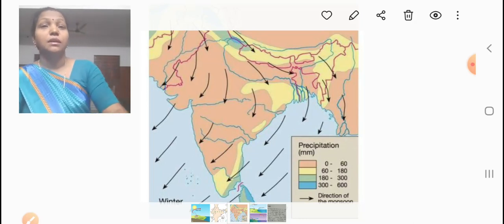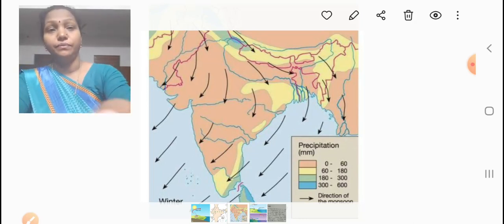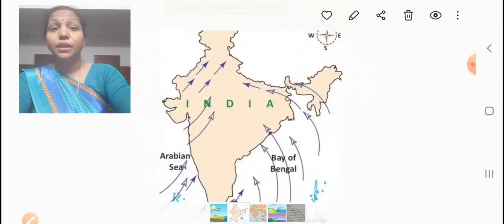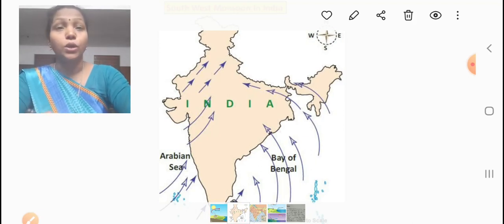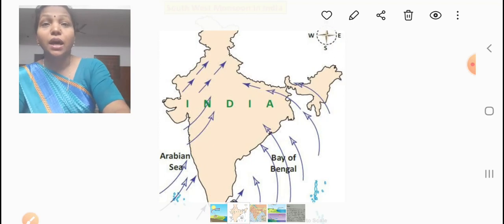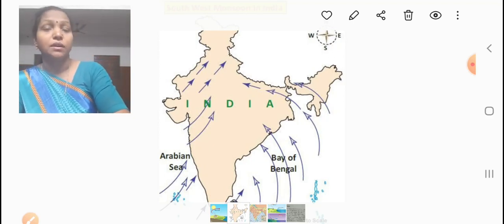Students, during the summer season, the interior parts of India are very hot. The same conditions arise in the south and southeastern parts of Asia.